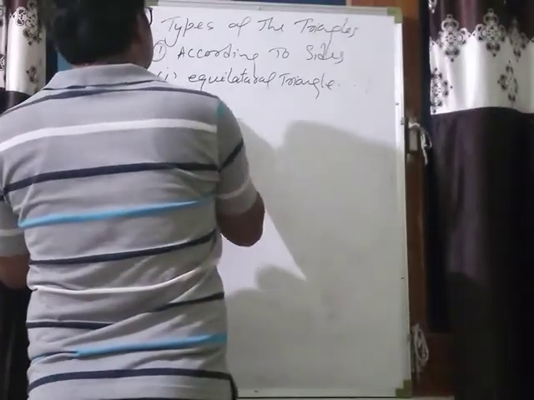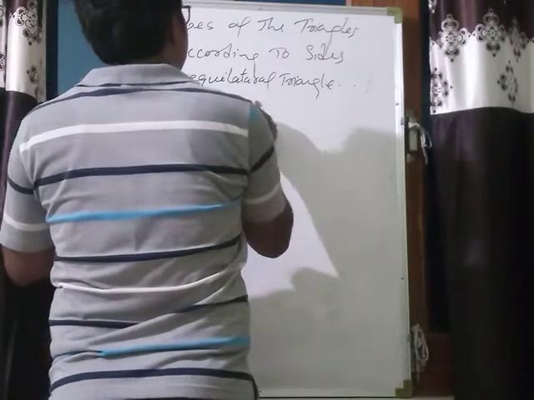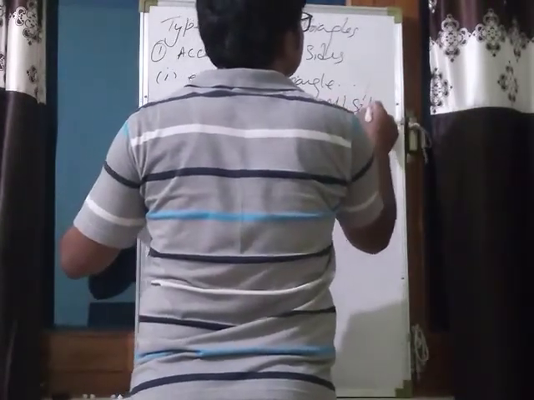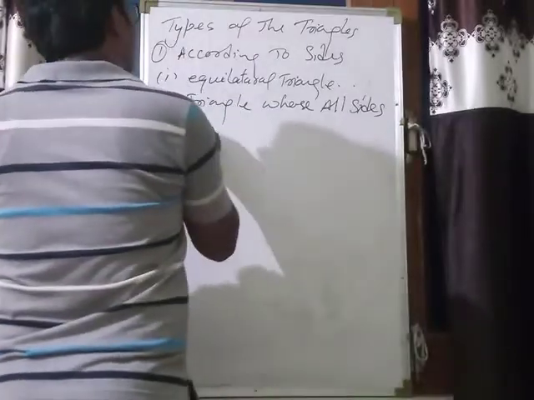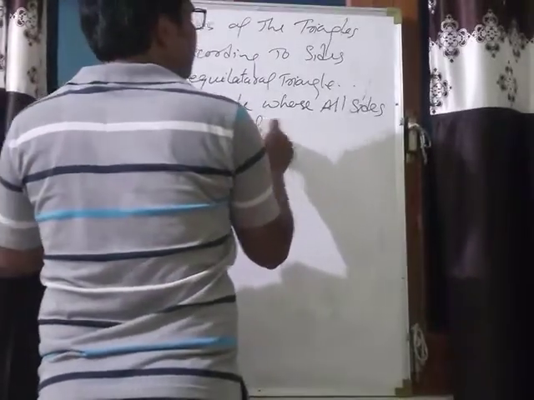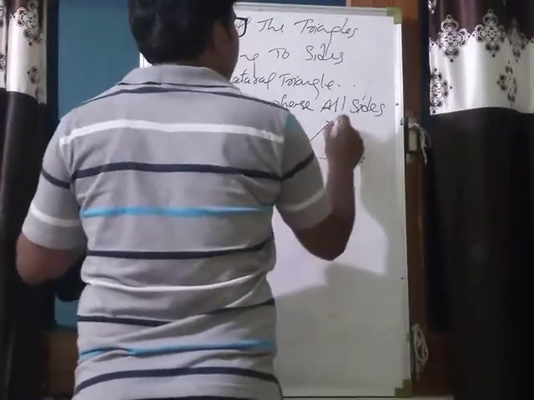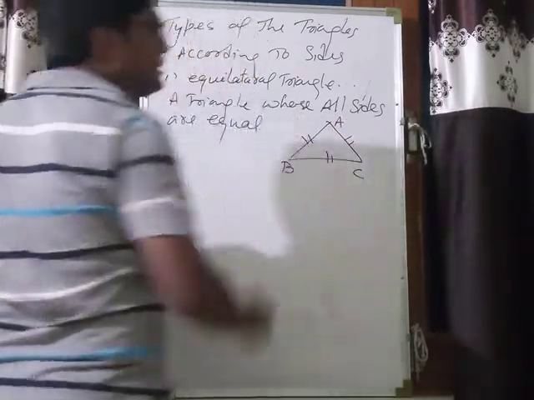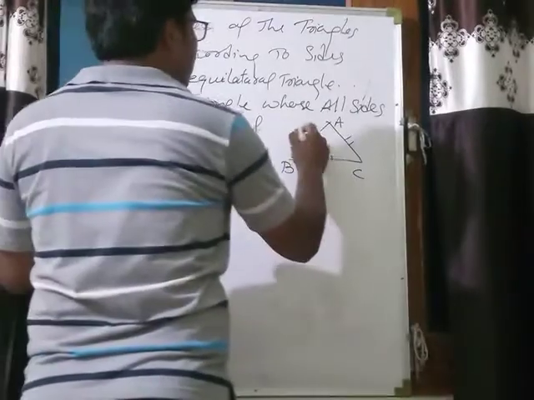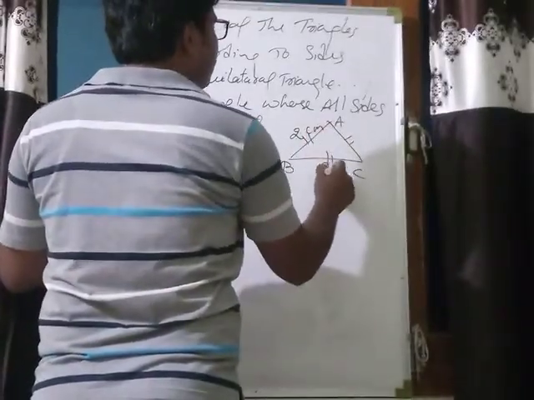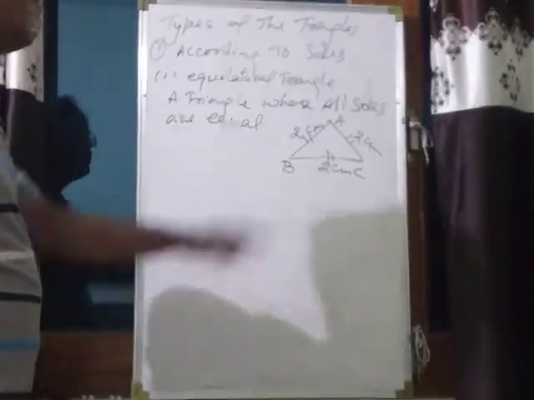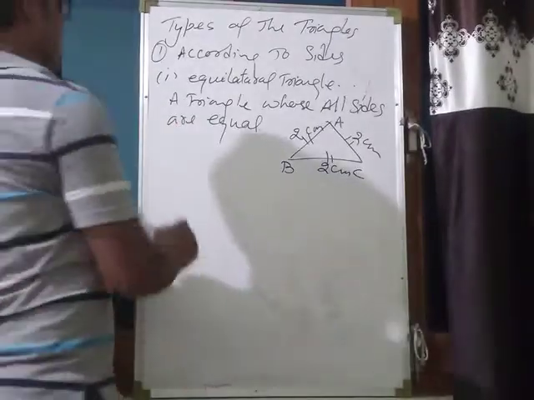A triangle whose all sides are equal. See, in this triangle ABC, if AB equal to AC is equal to BC, its all sides are equal. 2 centimeter, 2 centimeter, 2 centimeter. Okay, so that is an equilateral triangle.